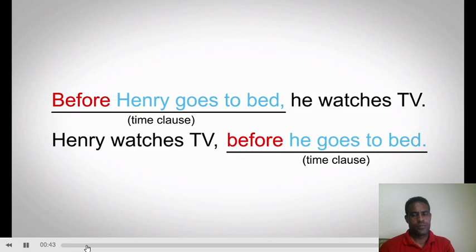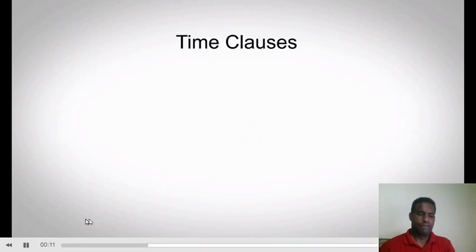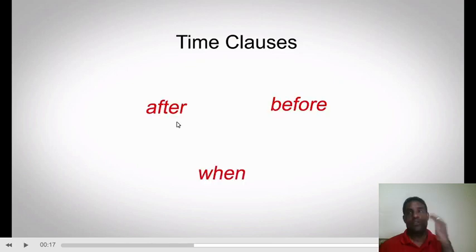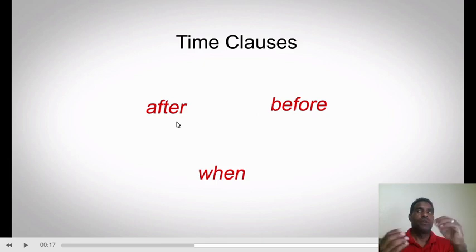All right, very important. A time clause explains when an action happened. A time clause begins with a time word, such as after, before, or when. So a time clause expresses the relation between two actions. You have two actions: something happens first, and after that, something different happens. So you use after when you want to talk about one first and then the other one.